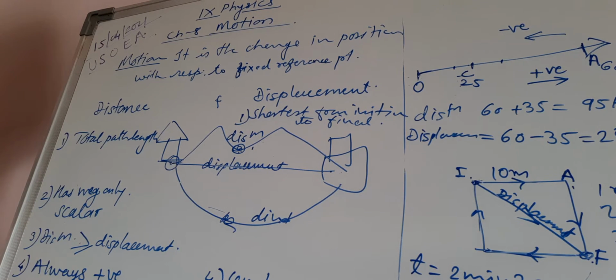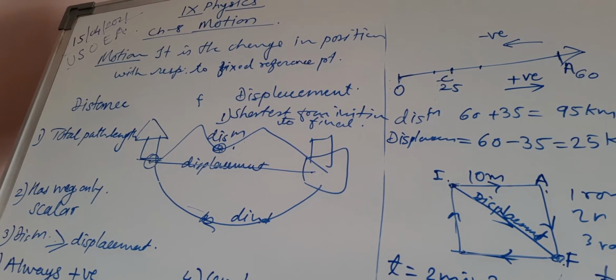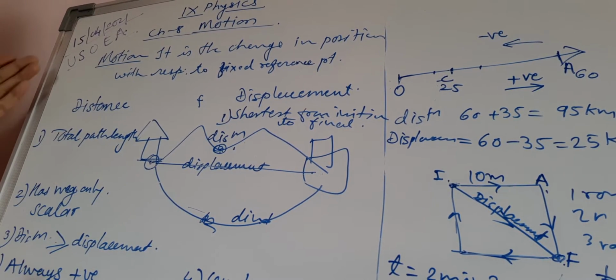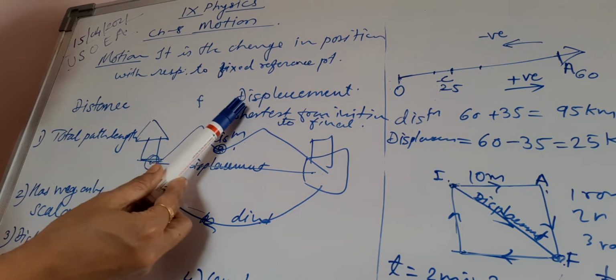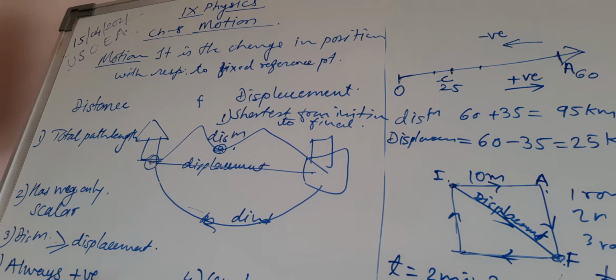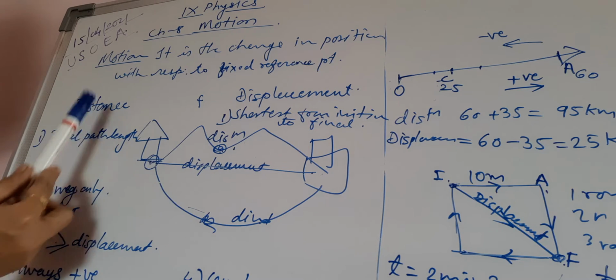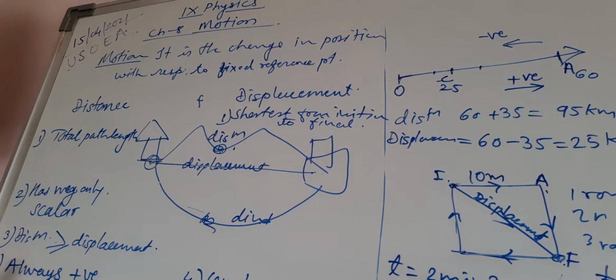This is related to the fixed reference point that we are going to consider. Now further, the terms we have studied today are distance and displacement. If the object is in motion, it is changing its position, which means it is covering some path. That path can be termed as distance or displacement.